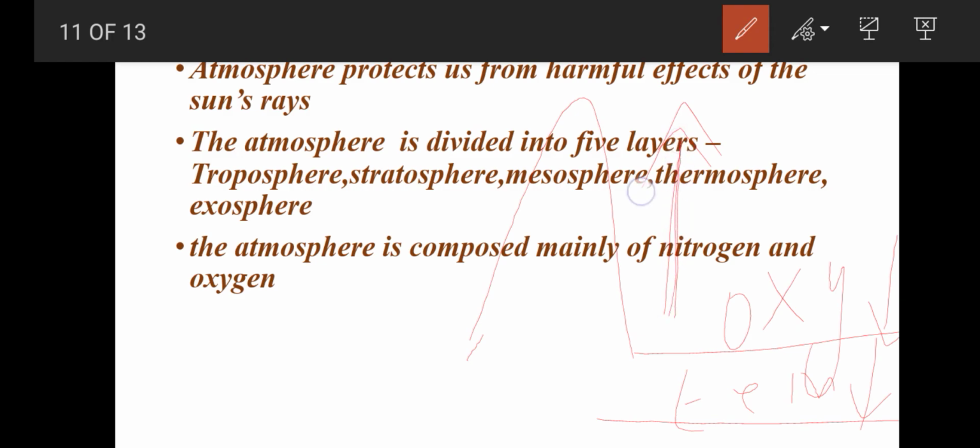Altitude, you can say altitude or height. If the height in the atmosphere keeps increasing, it will be very cold. That is why it is very cool in the Himalayas and many other places. So if the height increases, the oxygen level and temperature both decrease. Due to that, we cannot breathe normally when we are climbing mountains.